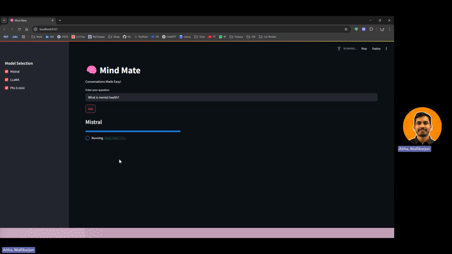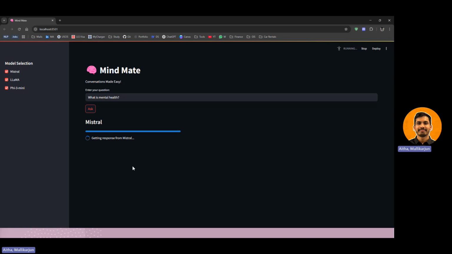Basically, this app retrieves content from the FAISS database, then it sends the context plus question into the selected LLMs. In our case, we have selected Mistral, Llama, and Phi 3 Mini. So it's asking all 3 of the models for a response. Then after it completes the retrieval process, it calculates the evaluation metrics and displays them here itself.